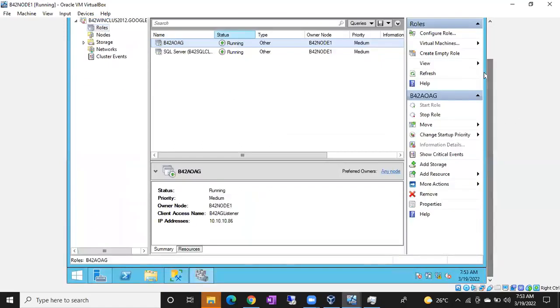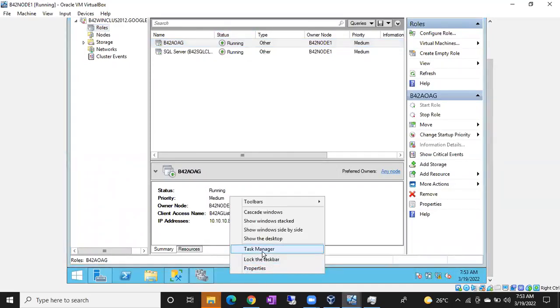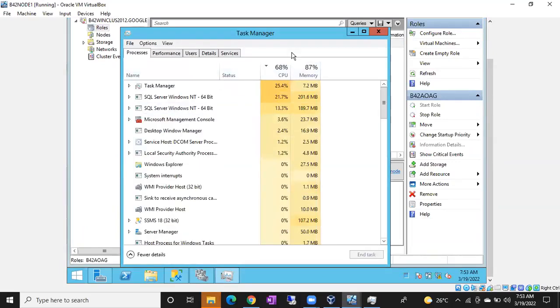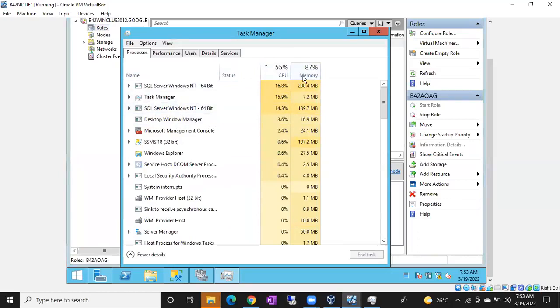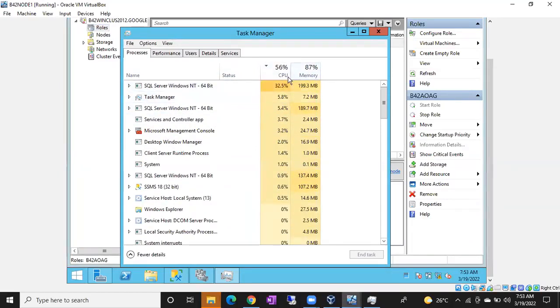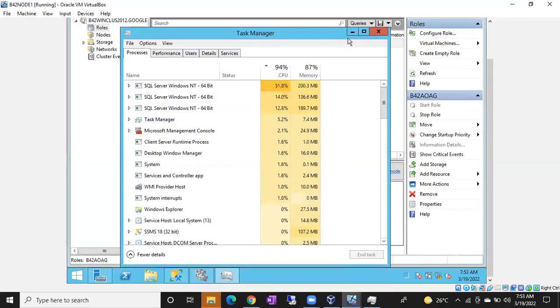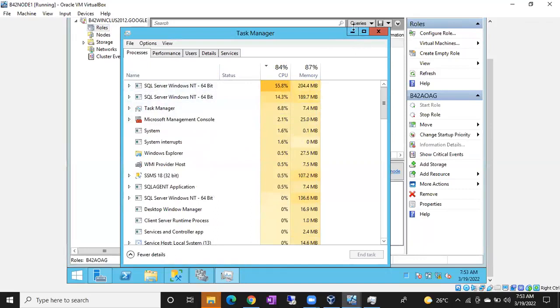Why is it taking this much time? Task manager. Normal only, right? Three instances are running. Okay, that's fine.